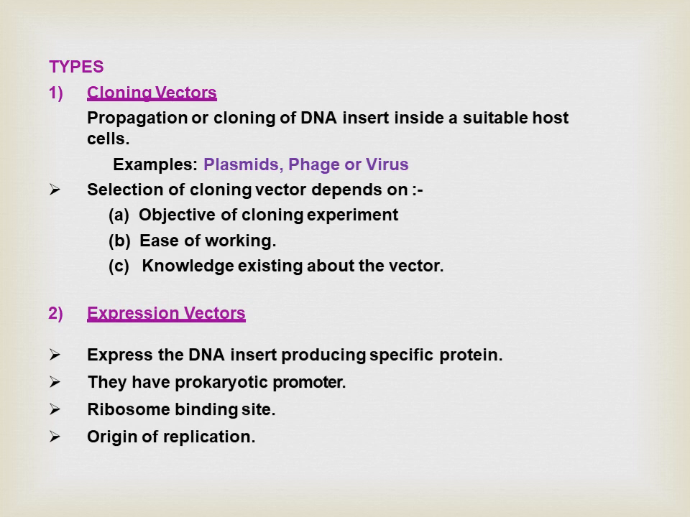The second one is the expression vector. An expression vector expresses the DNA insert, producing specific proteins. They have a prokaryotic promoter, and they consist of a binding site and an origin of replication.